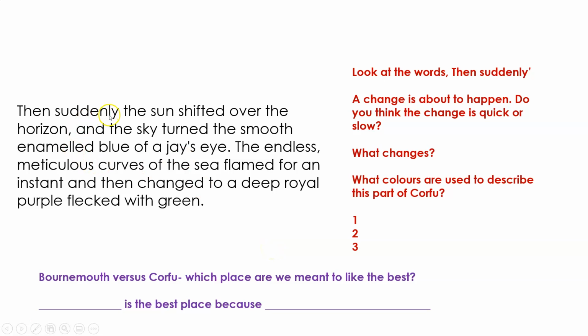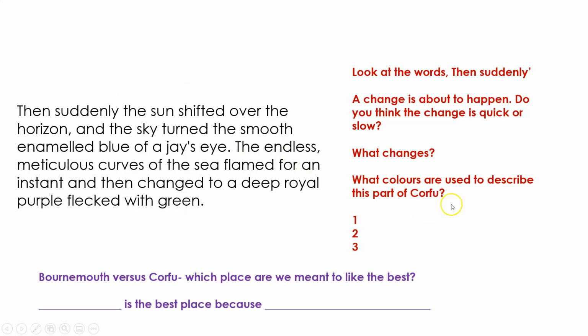Okay, then suddenly the sun shifted over the horizon and the sky turned the smooth enamelled blue of a jay's eye. The endless meticulous curves of the sea flamed for an instant and then changed to a deep royal purple flecked with green. Okay, so what 3 colours? Let's work backwards together, okay? So 3, 2, 1, the first colour is blue.